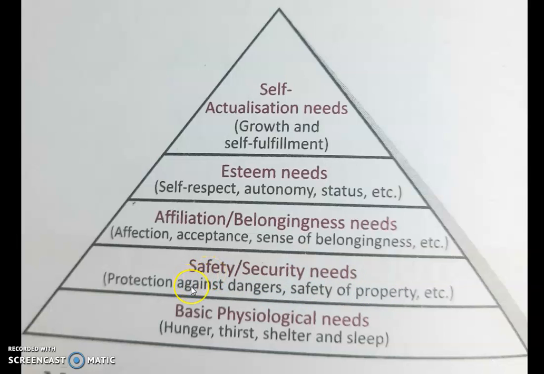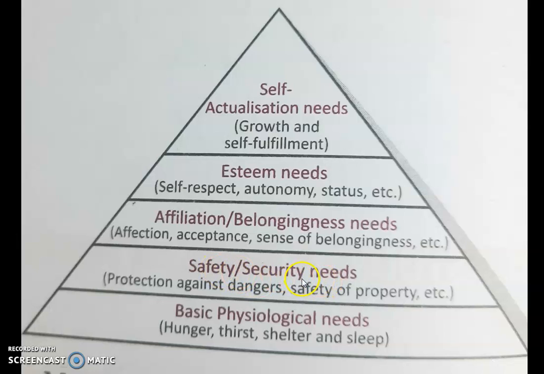A human being builds a house. Why? To protect themselves from dangers, isn't it? So through constructing a house or keeping their property, like cash and gold, in bank lockers, they provide safety to their belongings. Taking insurance is also a way of keeping their property safe. So this is how the safety or security needs of an individual can be satisfied.